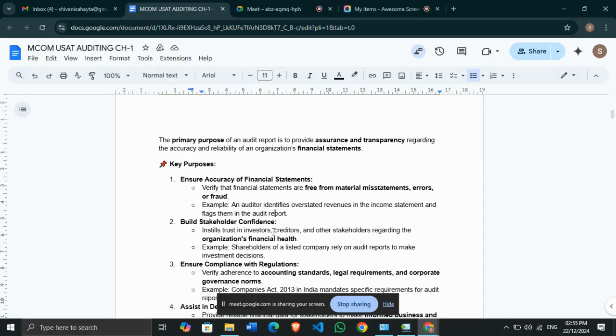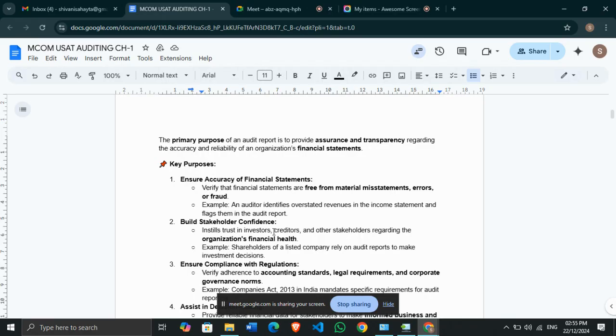Okay, next is to build the stakeholders' confidence. If the auditor is auditing your organization, and you are publishing your audit report with the stakeholders, it will increase their confidence in your company. Why? Because they will feel that this organization is financially sound, they are not having any kind of issues, so yes, we can invest in this company. So it ensures the trust of investors, creditors, and other stakeholders regarding the organization's financial health.